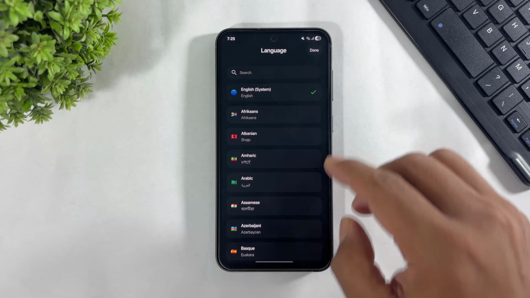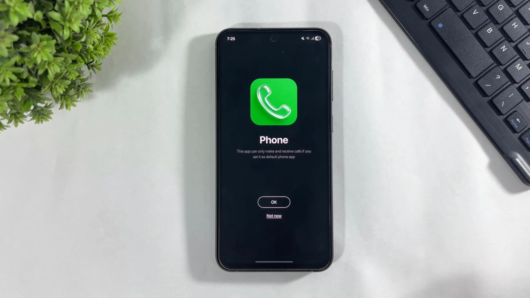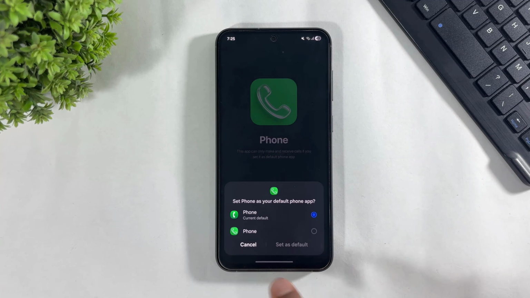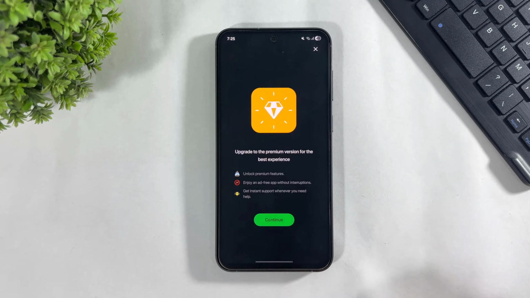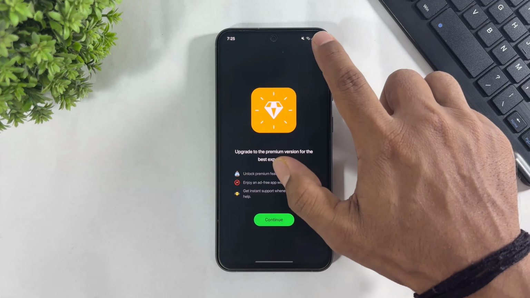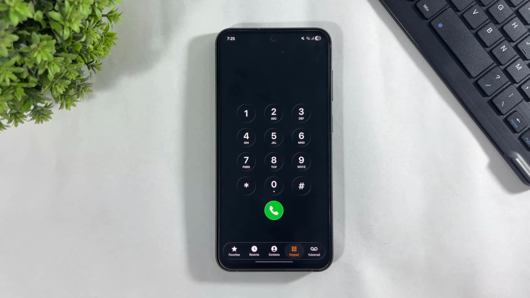After opening, choose language, simply tap on done, tap on OK and set this dialer as the default dialer. Simply tap on cut and guys, look at this complete Liquid Glass dialer on your Galaxy device. Look at this bottom side, guys, complete Liquid Glass UI.